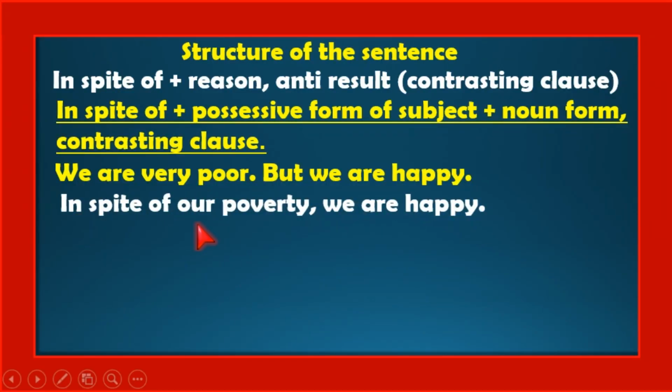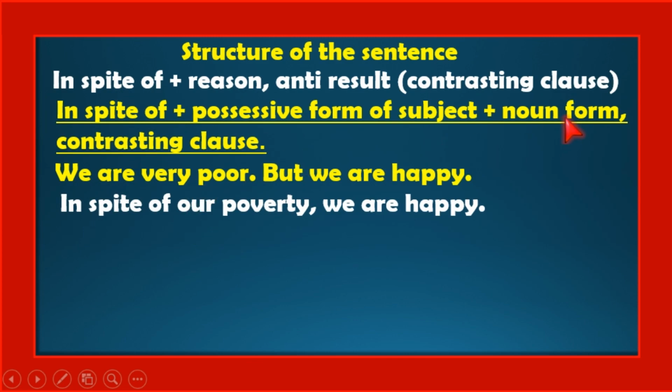In spite of our poverty, we are happy. So here, in spite of plus possessive form of subject. In spite of can be followed by the possessive form of the subject. Here the subject is we, the possessive form of we is our.